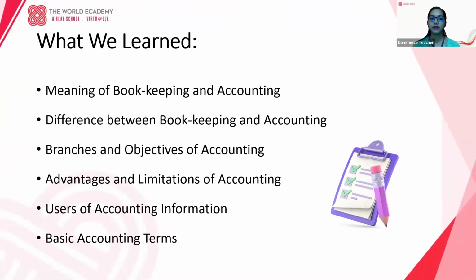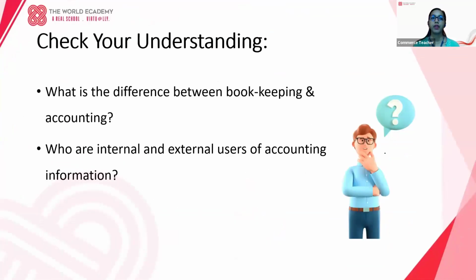So what did we learn in this video? We have learned the meaning of bookkeeping and accounting, the difference between bookkeeping and accounting, the different branches of accounting, objectives of accounting, advantages and limitations of accounting, who are the users of accounting information, and some important basic accounting terms. Now it's time to check your understanding. List out the differences between bookkeeping and accounting, and also who are the internal users and external users of accounting information. You can give examples here.